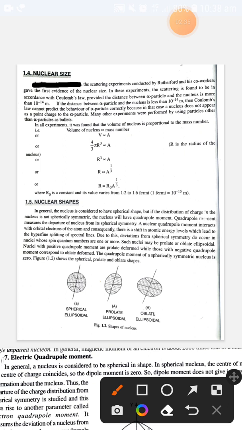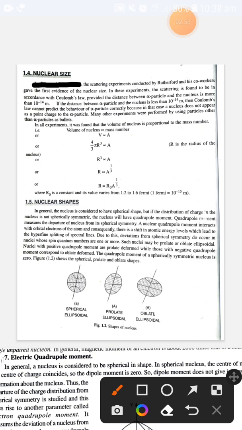According to spherical distribution, the volume can be considered as 4 by 3 pi r cubed. So in this case, r cubed is directly proportional to A. So R is directly proportional to A raised to the power 1 by 3.